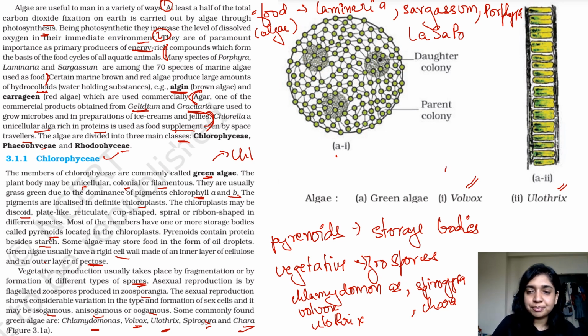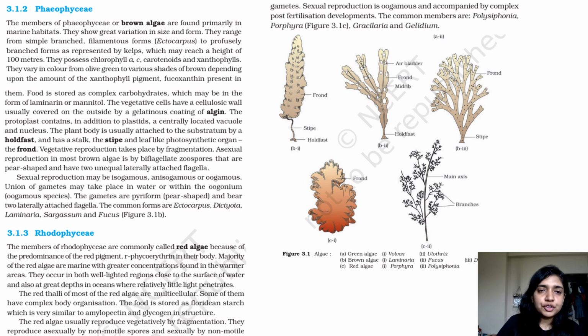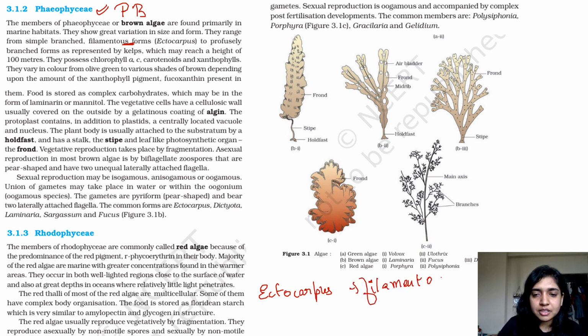So let's move ahead. Okay, now let's talk about Phaeophyceae. How can you remember that Phaeophyceae is brown algae? PB, peanut butter. Phaeophyceae, brown algae. They are primarily marine habitats, and they show greater variation in size and forms. They range from simple branched to filamentous forms. So when we are talking about Ectocarpus, the example that is given over here, it is a filamentous form. Alright, to profusely branched forms as represented by kelps.